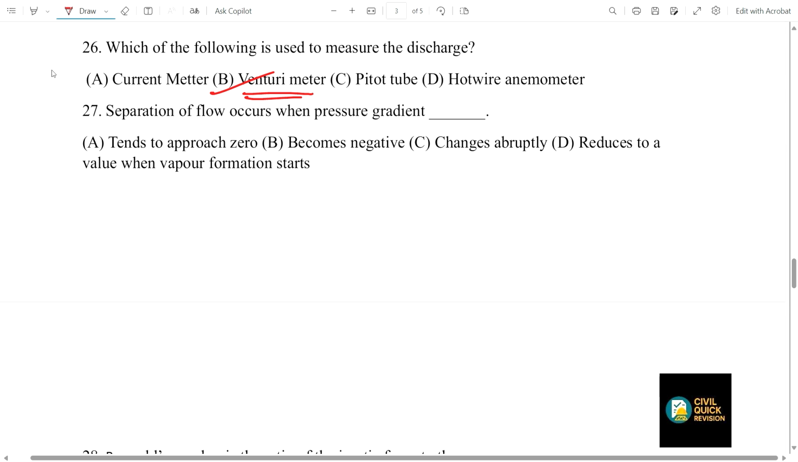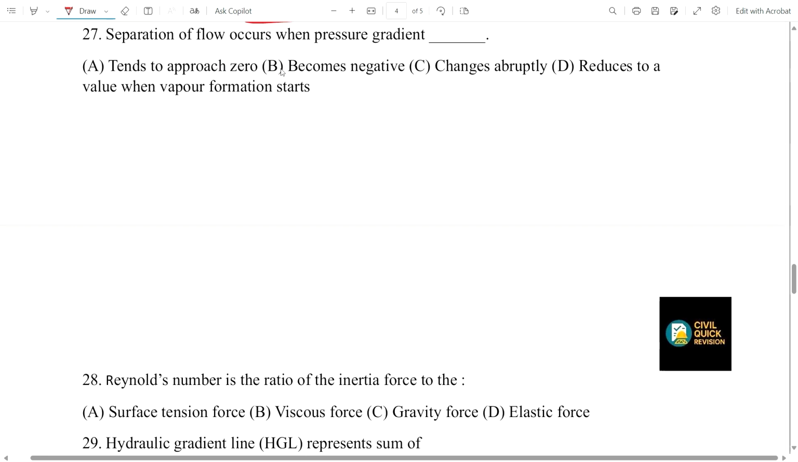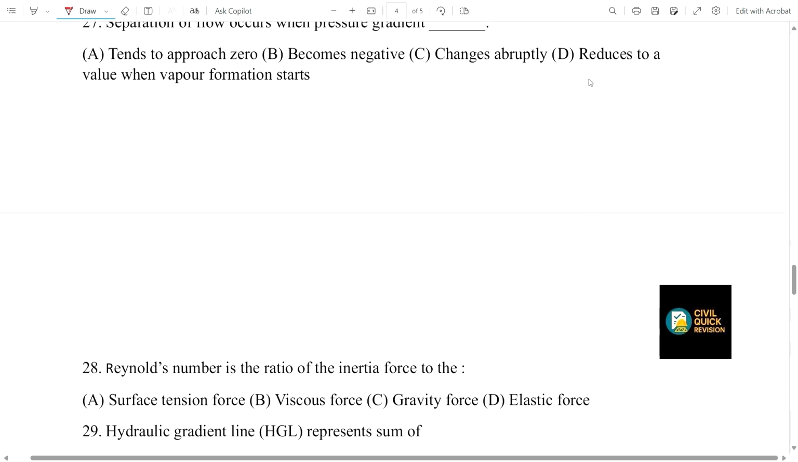We all know this is a very common question asked in exams. Which one is used to measure discharge? It is a venturi meter. Now coming to 27. Separation of flow occurs when the pressure gradient what? Tends to approach 0, becomes negative, changes abruptly, or reduces to a value when vapor formation starts.